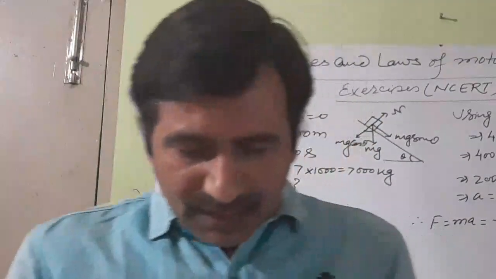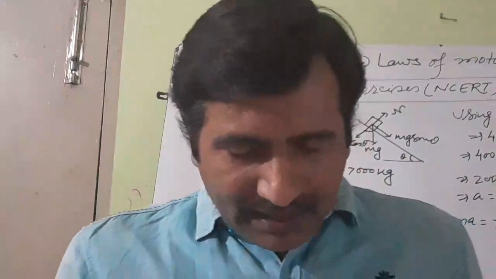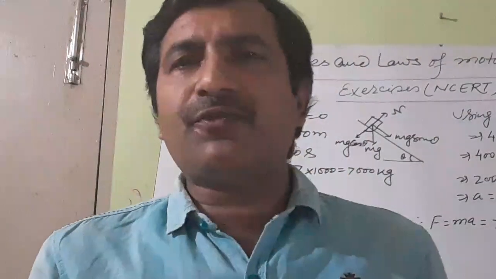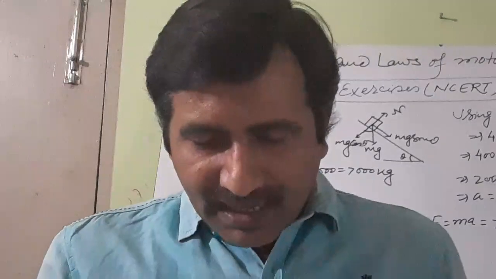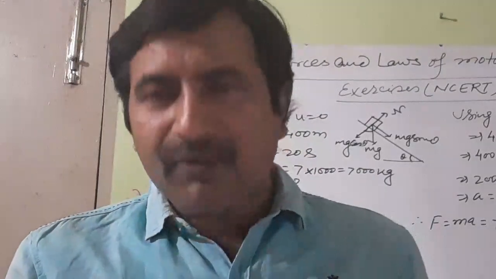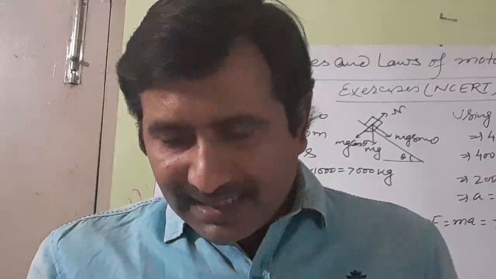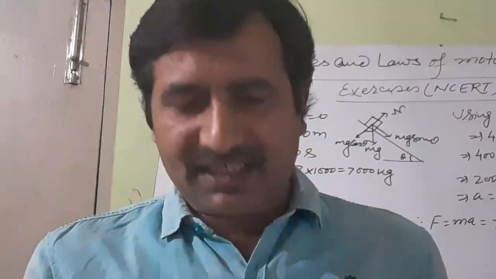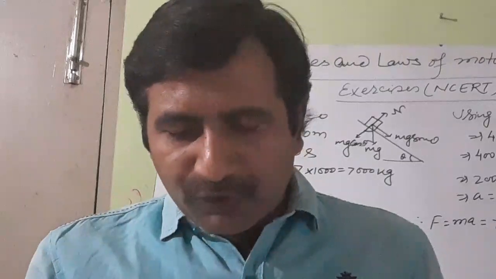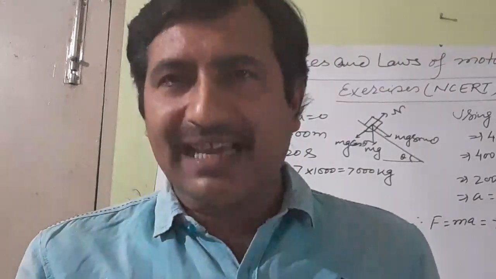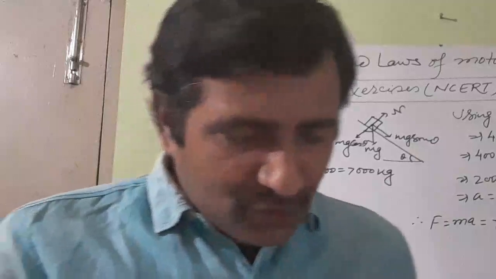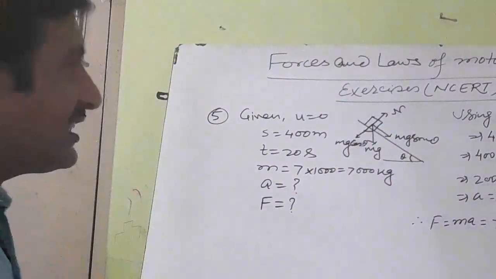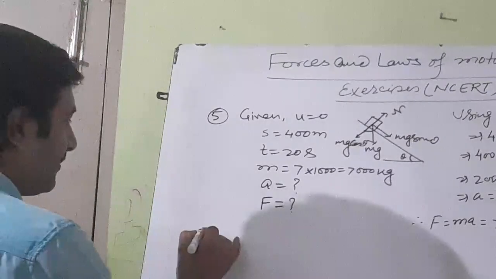Now, question number 6. A stone of 1 kg is thrown with a velocity of 20 meters per second across the frozen surface of a lake and comes to rest after traveling a distance of 50 meters. What is the force of friction between the stone and the ice? You see, a stone of 1 kg is thrown with a velocity of 20 meters per second. This is question number 6.